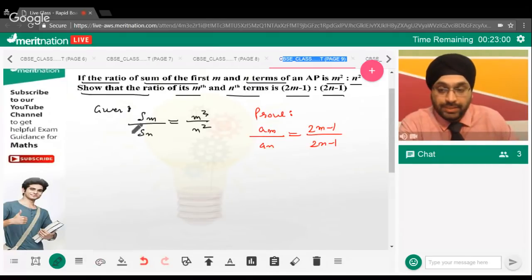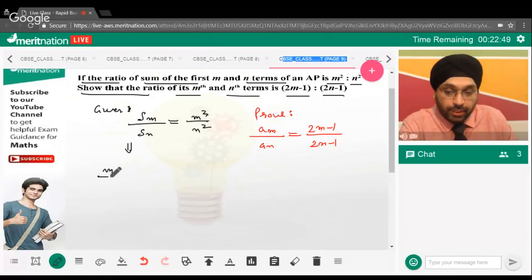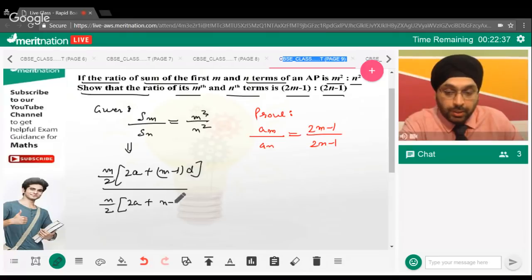Okay. See, guys, we just need to plug in the formula for the sum of n terms, right? So, can I say further this can be written as m by 2 into 2a plus m minus 1 into d, upon n by 2 into 2a plus n minus 1 into d, which equals m square upon n square.